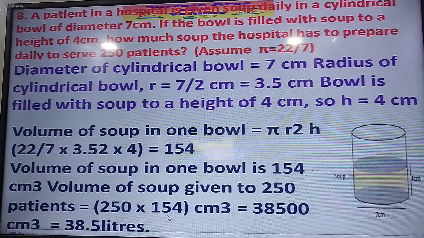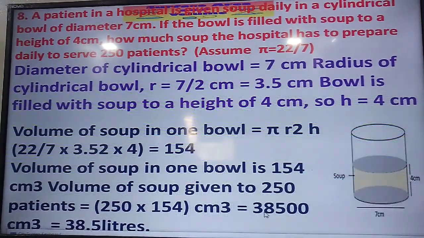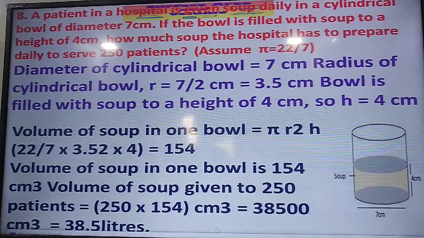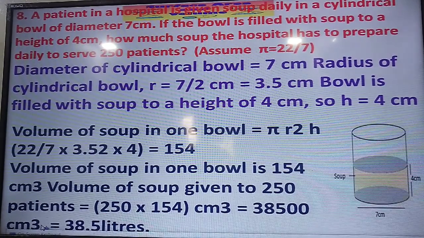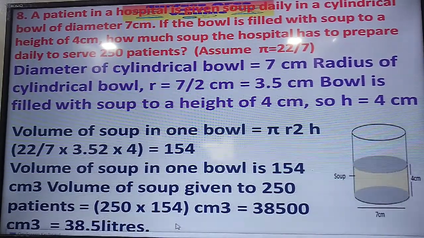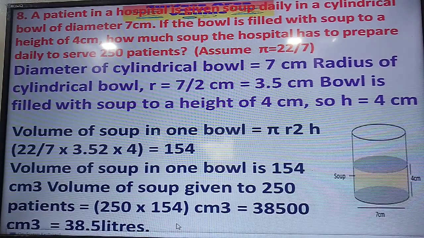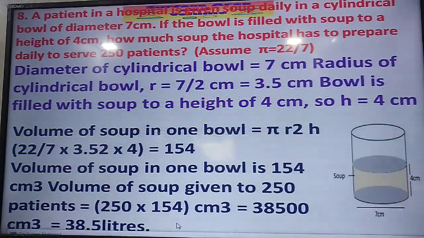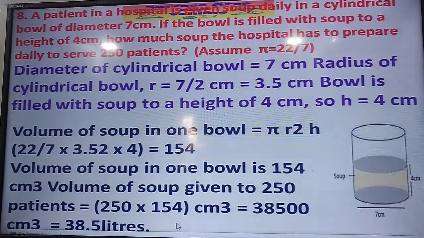It means we have to multiply by 250, and that gives 38,500 cubic centimeter. If you divide by 1000, then it gives 38.5 liters of soup. This is problem number 8. Okay.